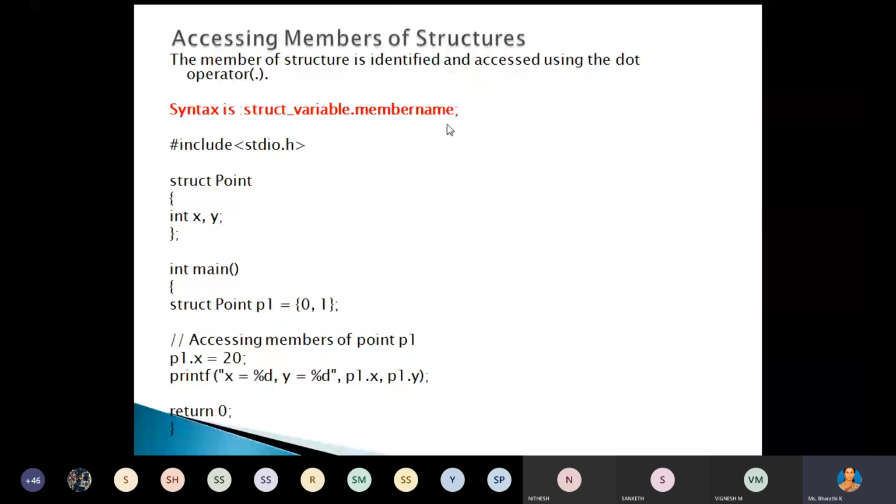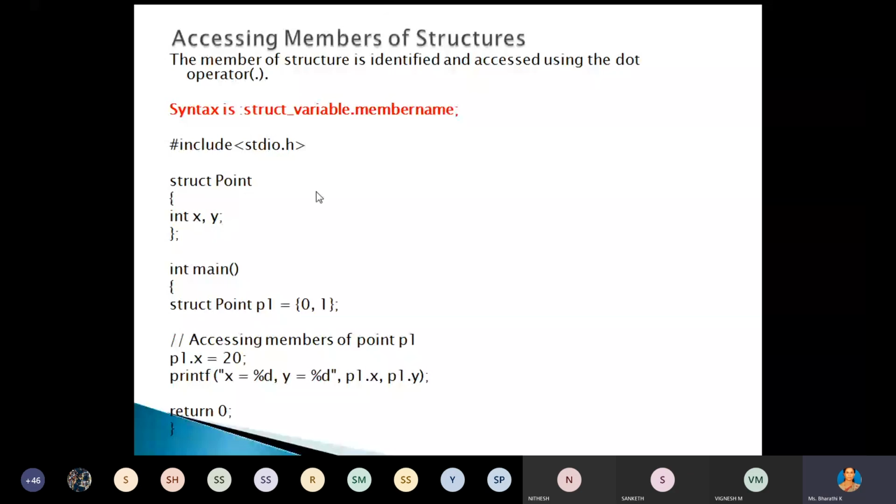Here x and y are the data members of the structure. Directly we cannot access this x and y. Understood? Through the structure variable and dot operator, we can access the data members of that structure.